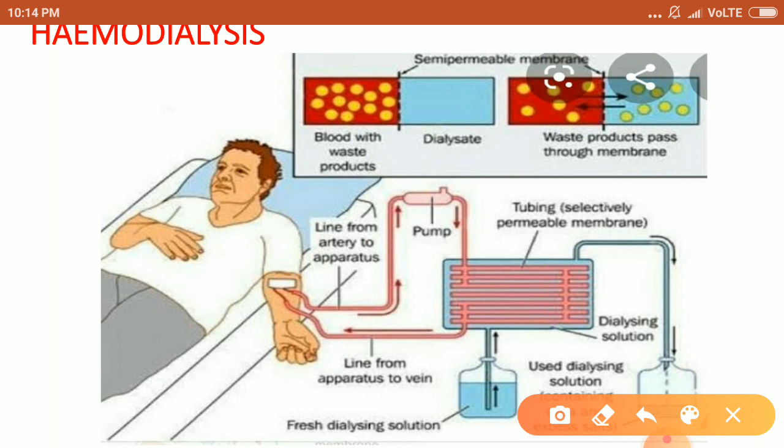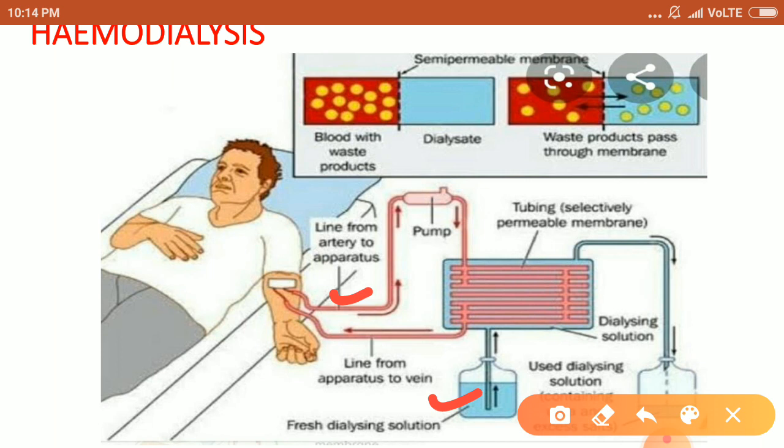The mechanism of hemodialysis: the artificial kidney contains a number of tubes with a semi-permeable lining suspended in a tank with dialyzing fluid solution. This fluid contains water, glucose, and salt, all in the same concentration as normal blood, and the osmotic pressure also remains the same. The only difference is that it is devoid of nitrogenous waste, which is found in the blood coming from the patient's body. So the patient's blood is passed through these tubes.